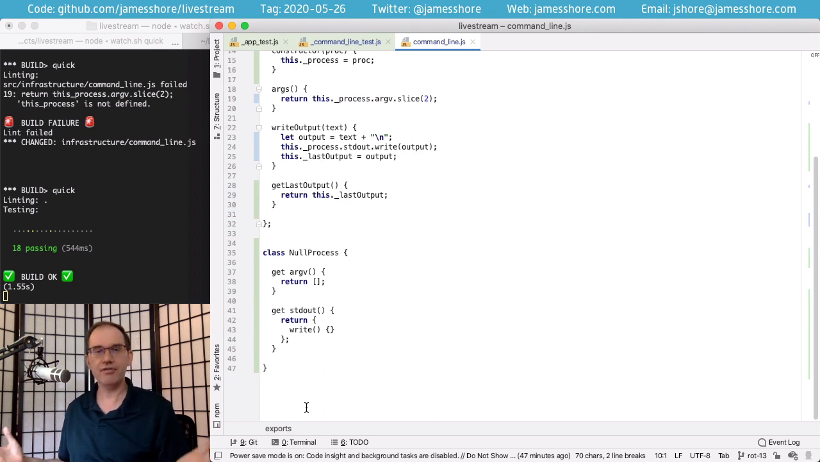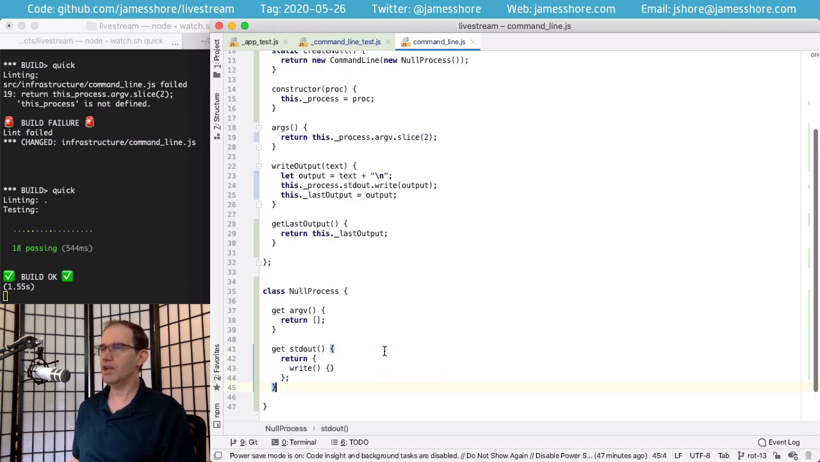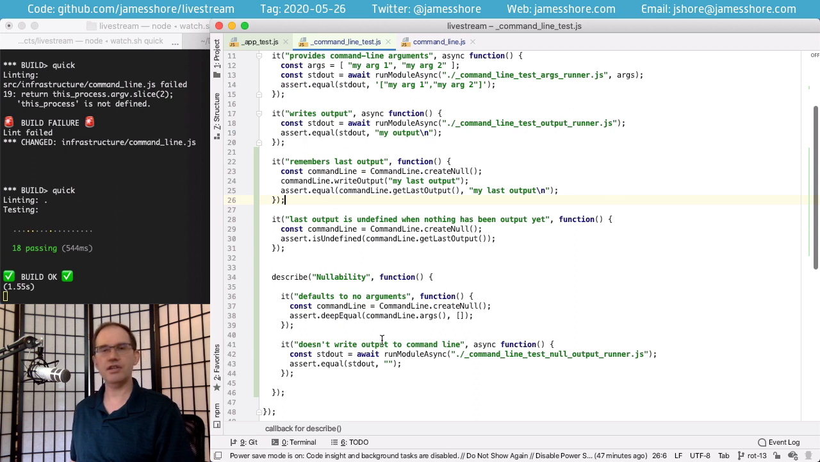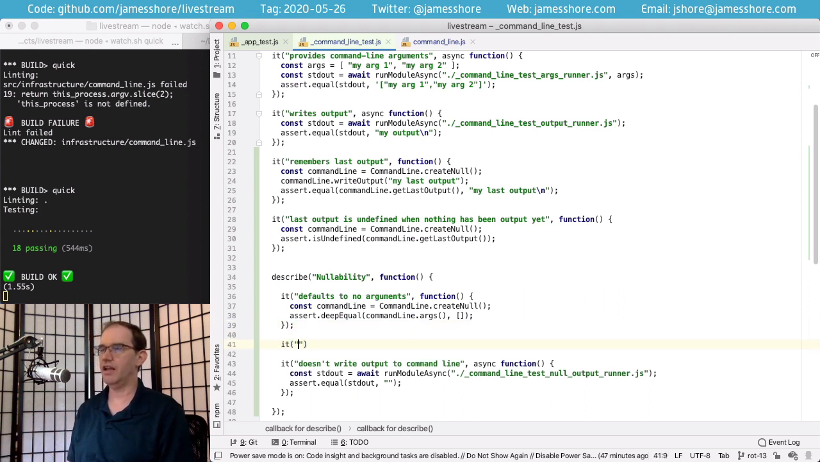But I would love for you all to go ahead and take these ideas, experiment with them, come up with better designs. I do not have a monopoly on good designs, far from it. So now that we have the ability to default this to no arguments, we are also going to need, in our test, to be able to define what those arguments are. So let's add another test and say that it allows arguments to be configured.